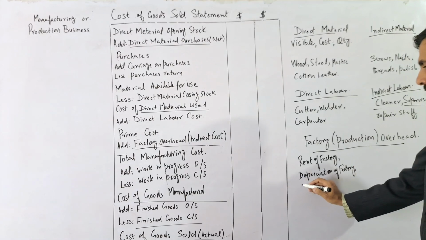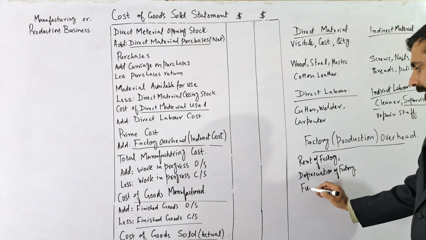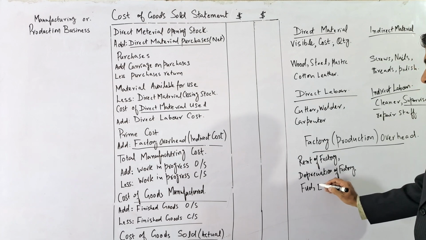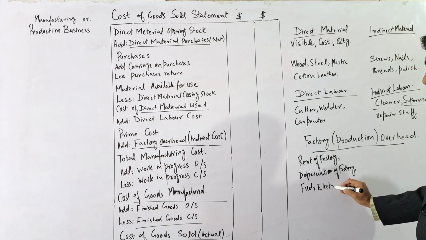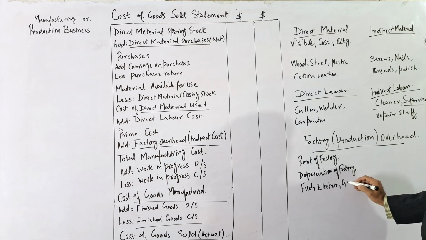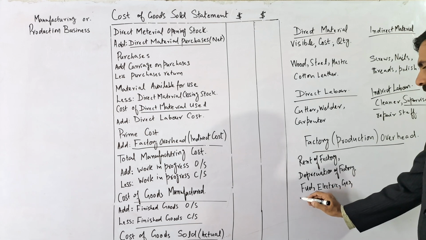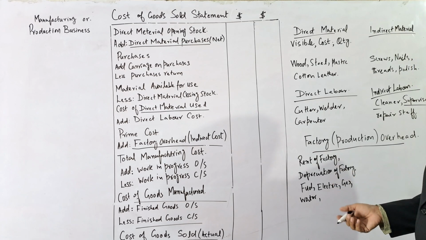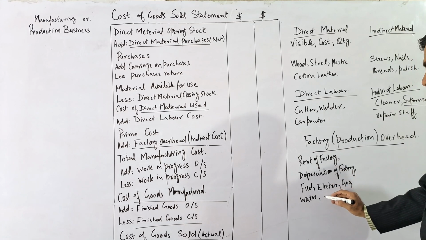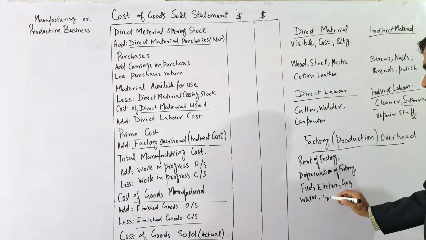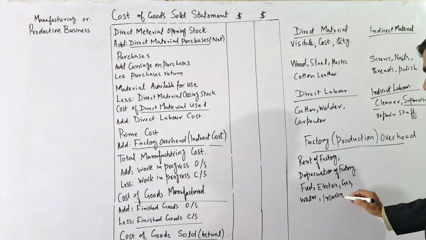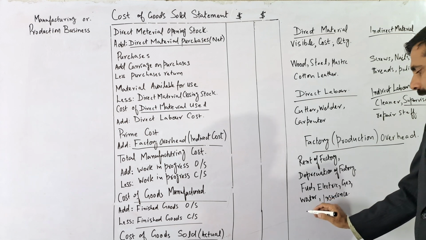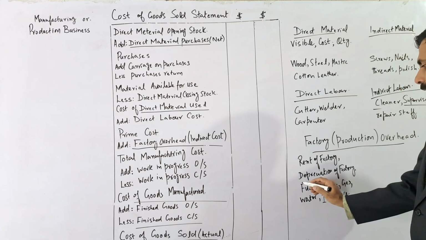For example, the fuel expense, the electricity expense, the gas expense, the water cost, and even insurance. Okay, so the depreciation cost is there.